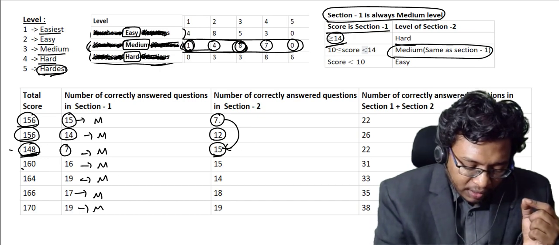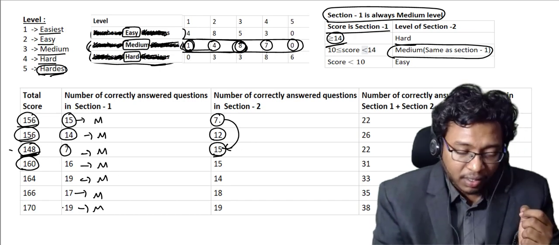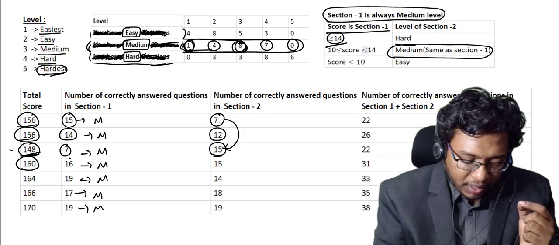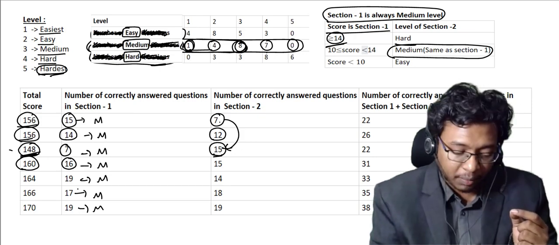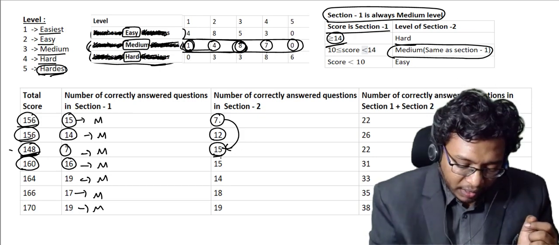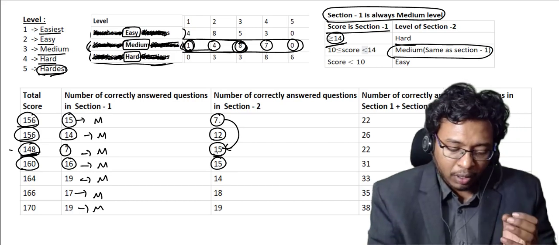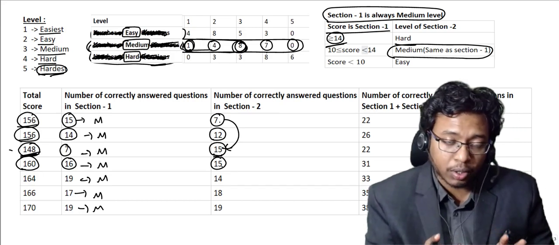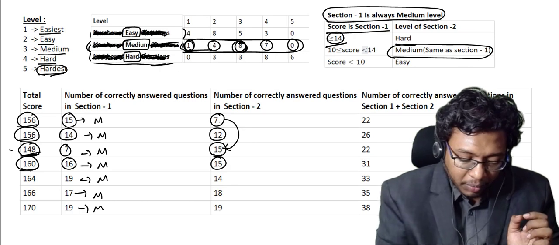Now let us see this person. He scored 160. In the first section he got 16 questions correct, which means he performed very well. Now in the second section he got the hard section, and here also he performed very well. He scored 15. That's why he ended up with 160.